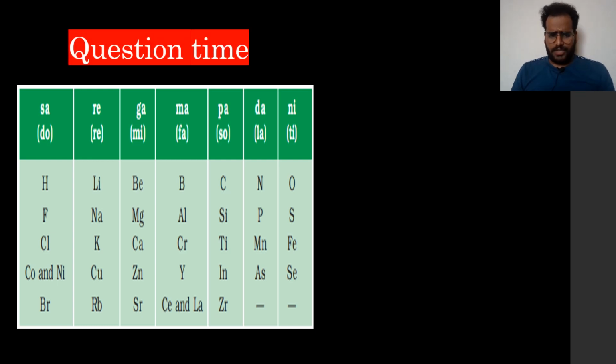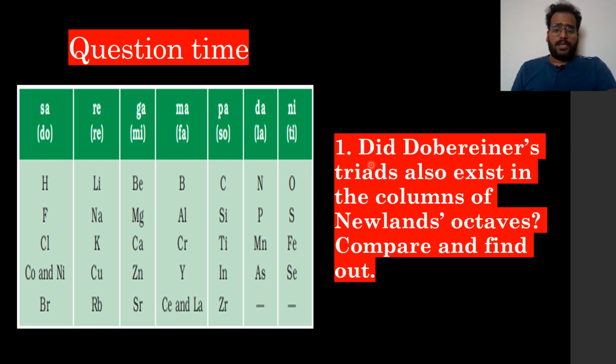Now, question time. Did Dobereiner's triads also exist in the columns of Newland's octaves? Compare and find out. I could find one thing. See, lithium, sodium, and potassium, which is a Dobereiner's triad, also existed in Newland's octaves.